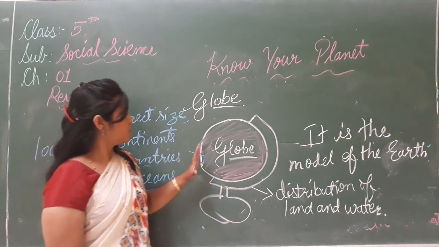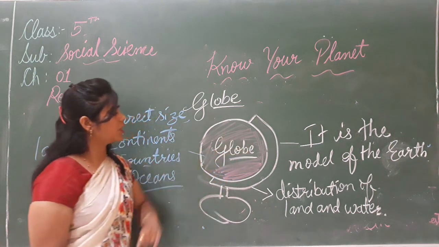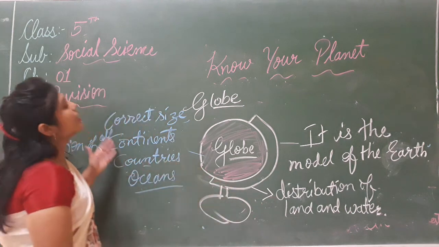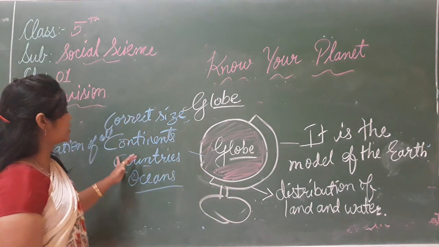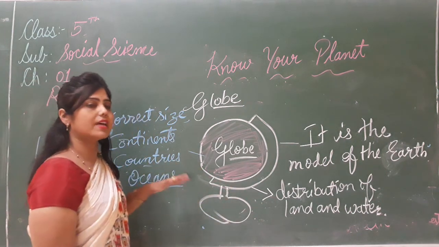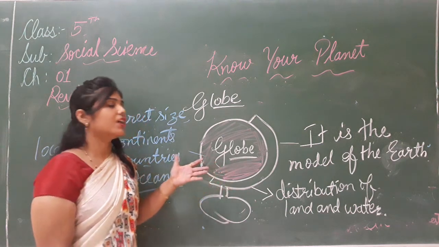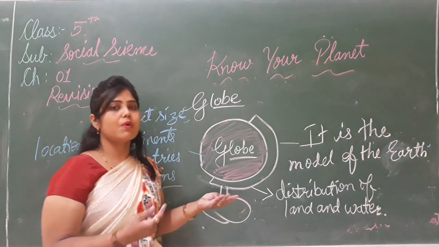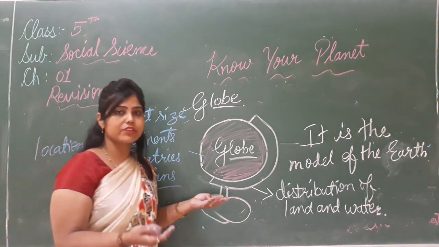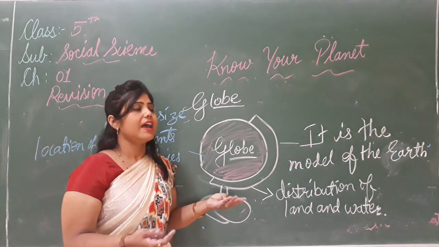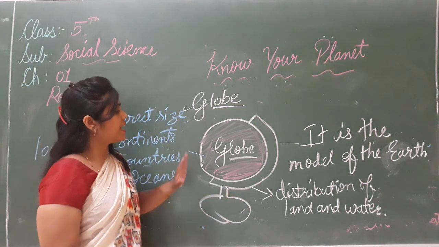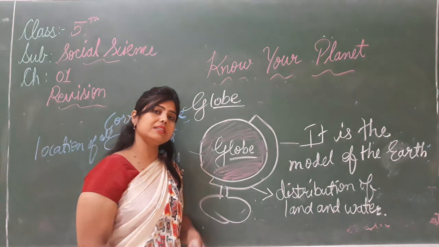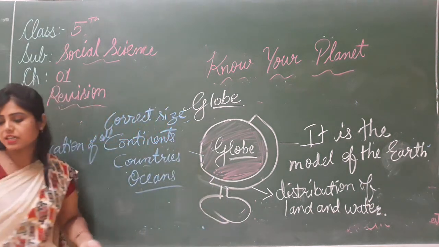Okay. So what is globe? Globe is the model of earth. It shows the distribution of land and water, and we can see the correct size and location of continents, countries and oceans. But a huge globe is difficult to carry. And second, we can't make a globe of a small area. And the third one is only half of the earth can be seen at a time. So that is the globe.